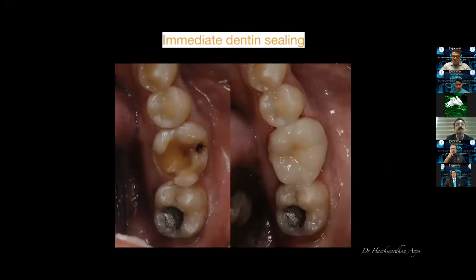Again, another vital tooth, you have a lot of dentinal exposure. So traditionally, we have been taught that we first do a core buildup on this and then probably go for a full crown, right? But if you see carefully, 3 walls of this tooth are still completely intact. So why should I sacrifice that much of enamel in order to give a full crown? So I only give an Emax onlay here. But one thing to remember is whatever dentine is exposed has to be sealed immediately, first with a bonding agent, and then you can choose to layer a flowable composite on that, and then scan or take an impression and go ahead with your restoration.